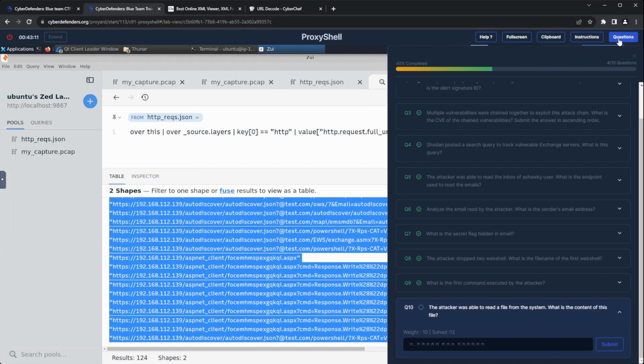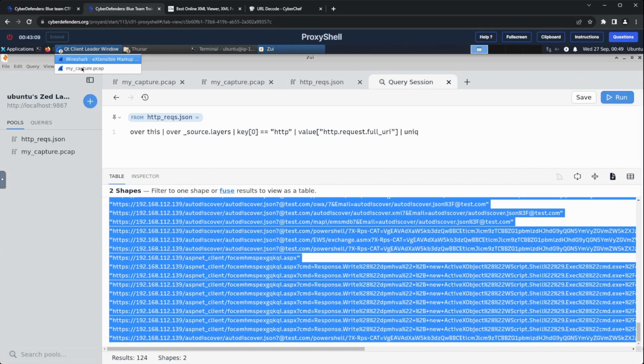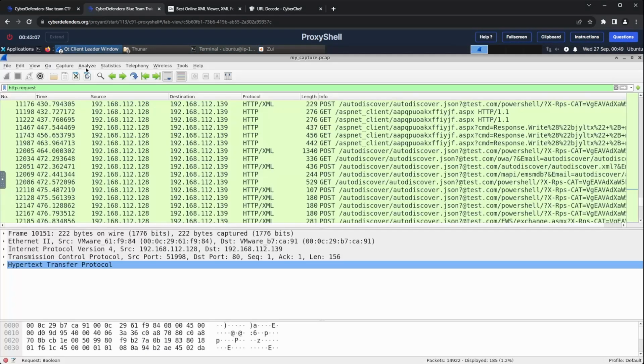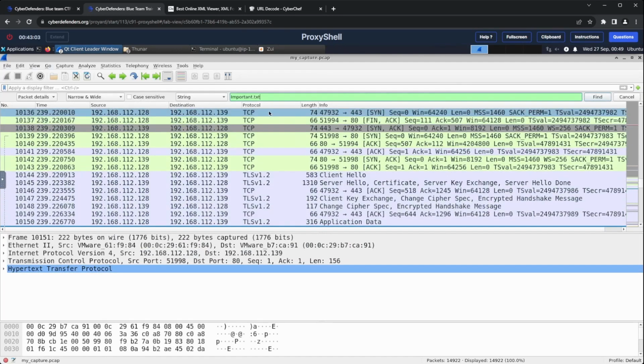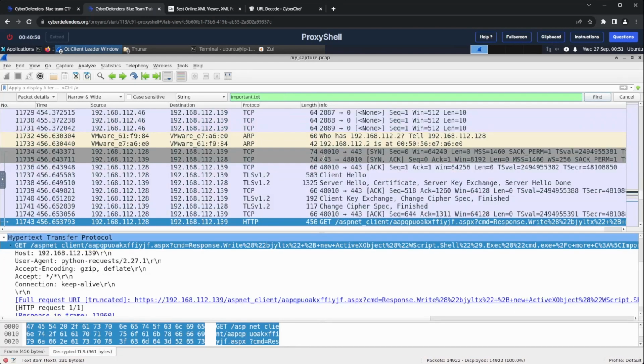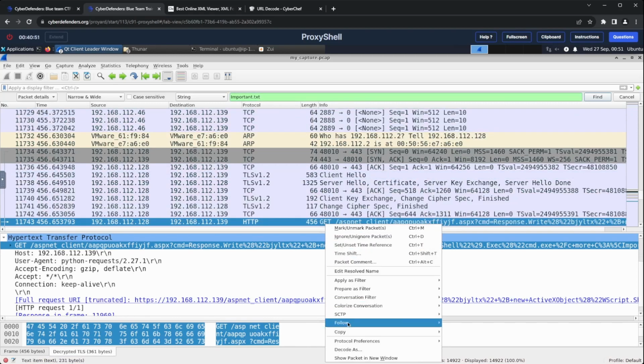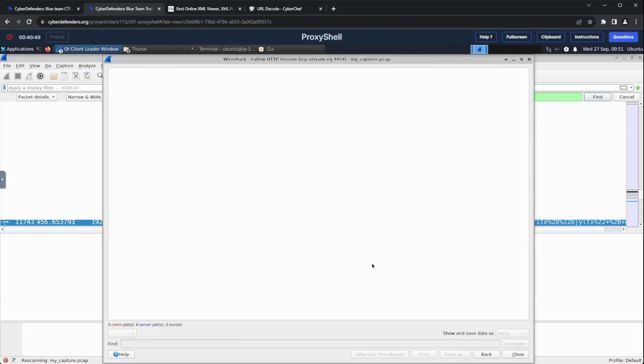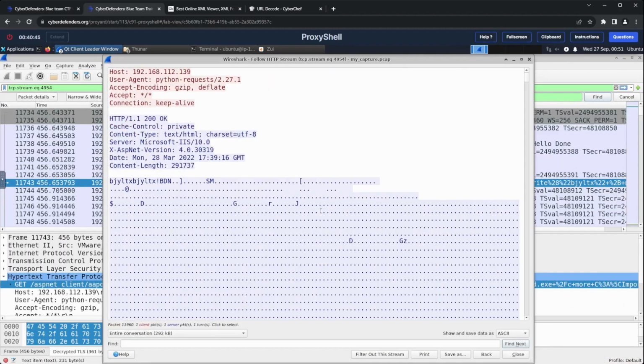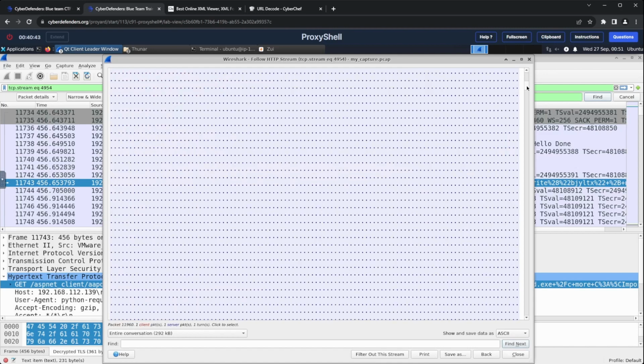I will head back to Wireshark and search for the string important.txt. The first result contained nothing, and this is probably the first attempt to read the file.